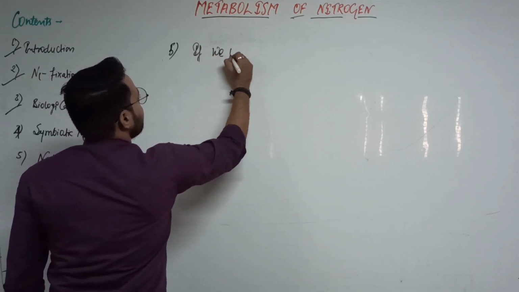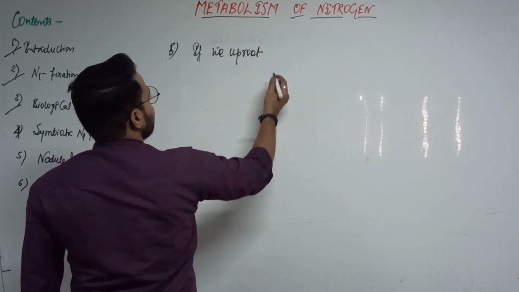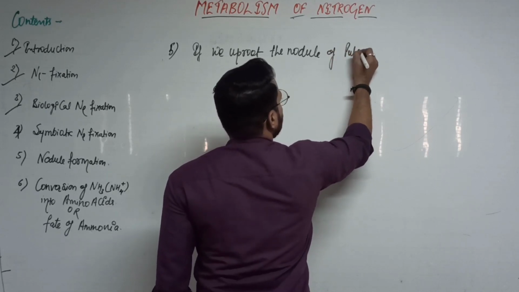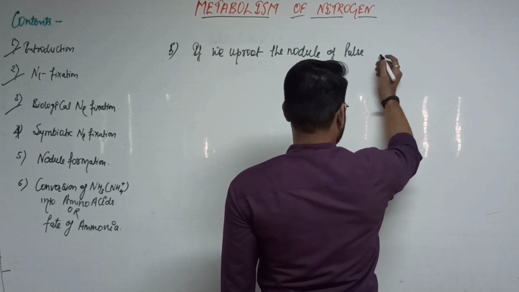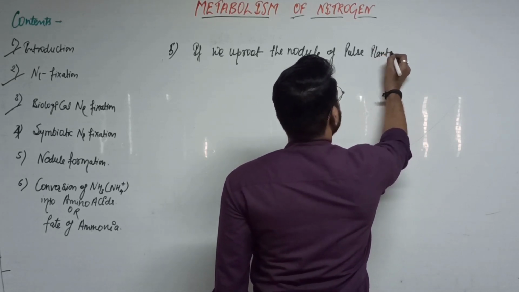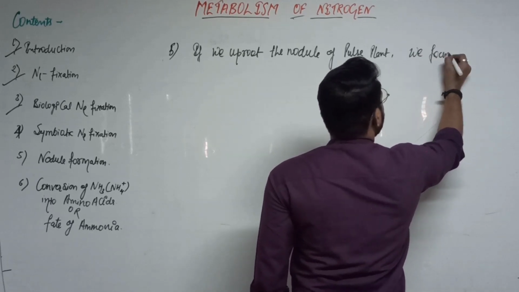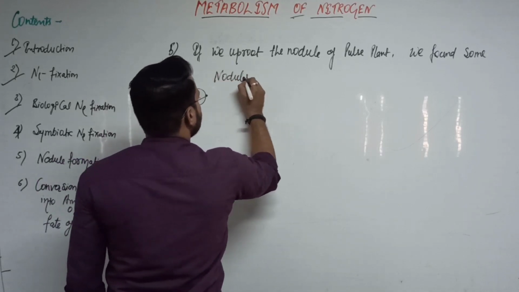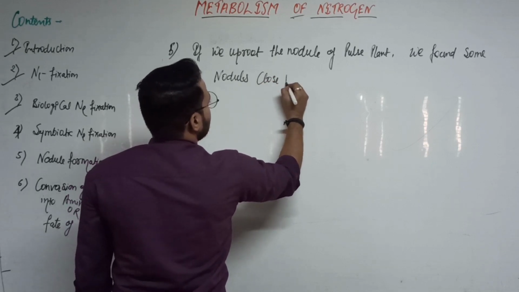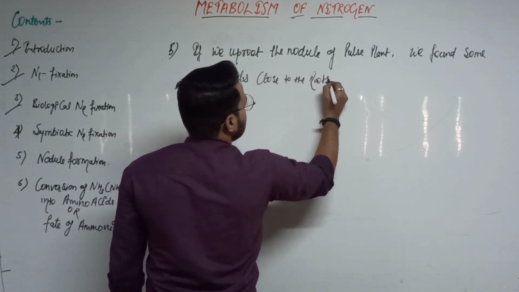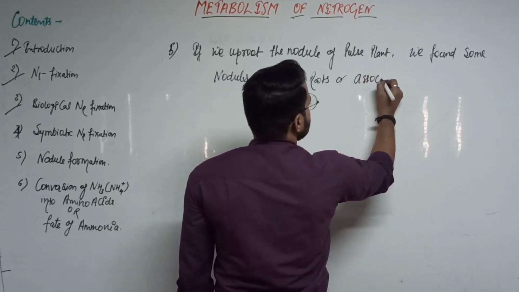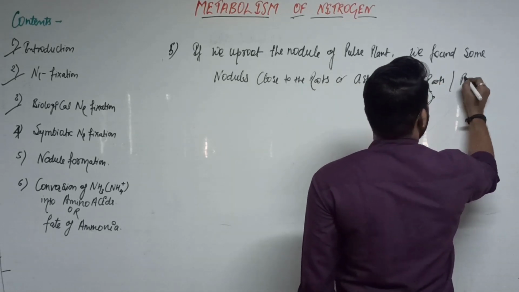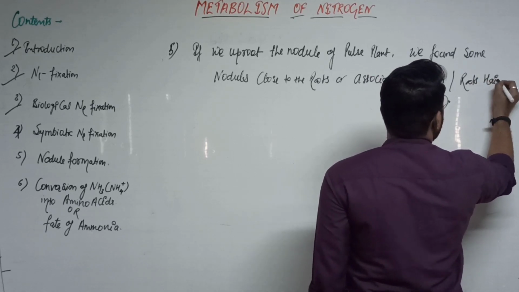If we uproot the nodule of a pulse plant that belongs to the Leguminosae family, that is clear, in the pulse plant we find some nodules close to the roots or associated with the roots. That is clear.